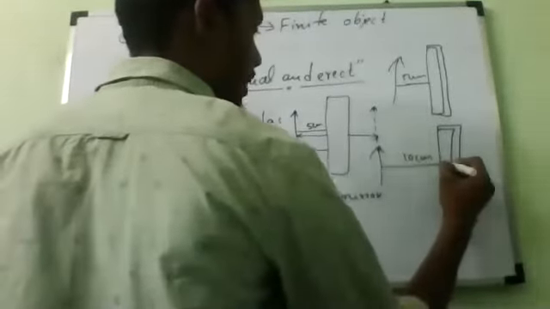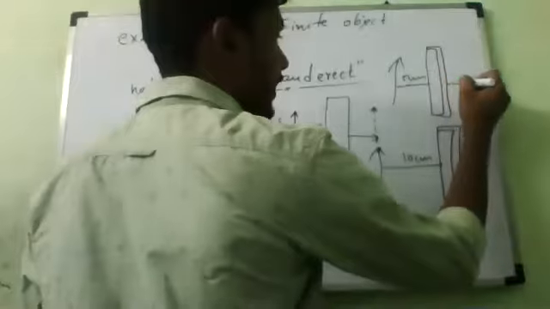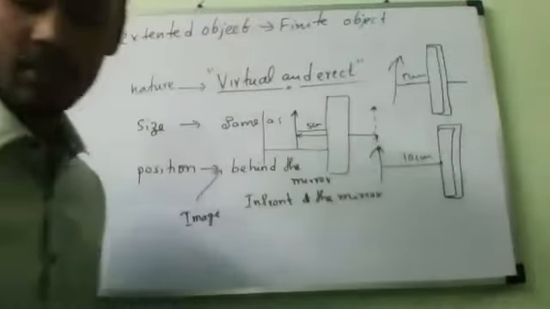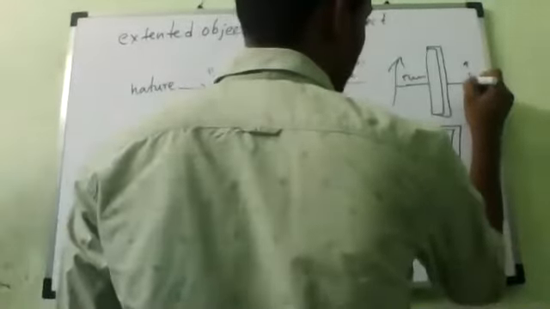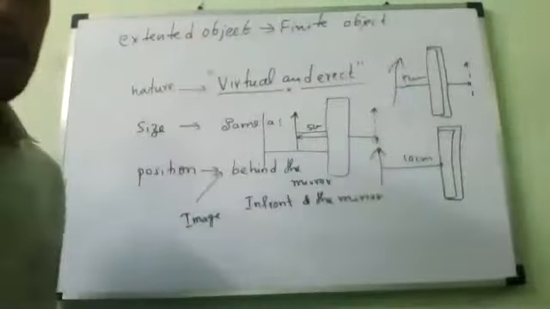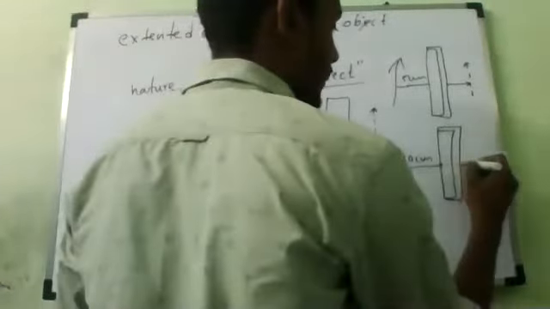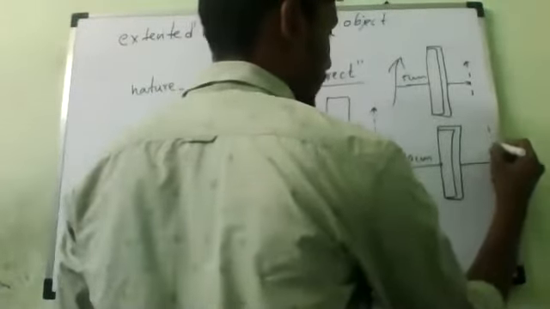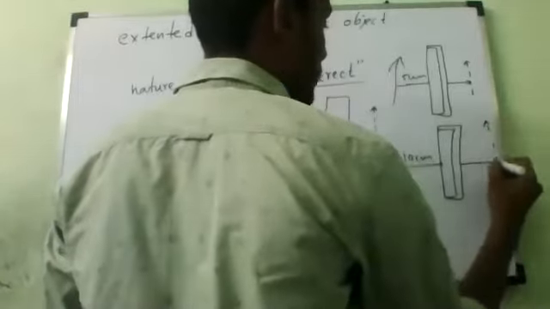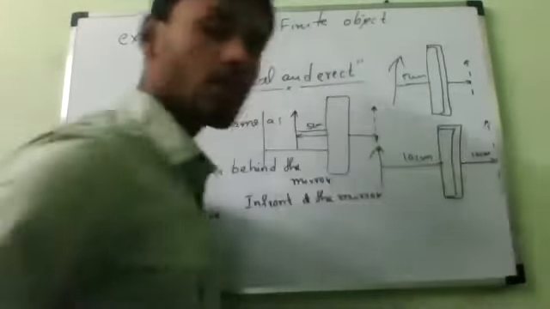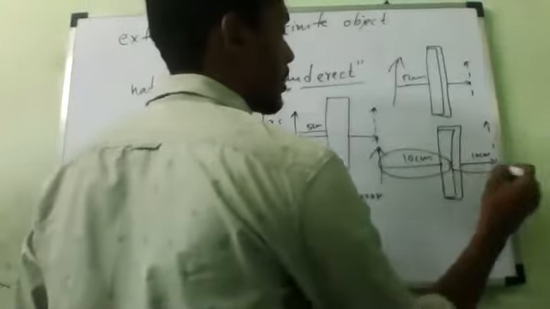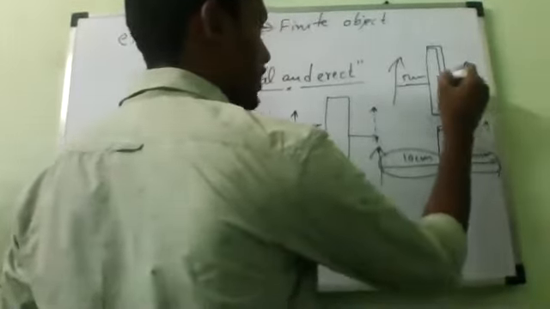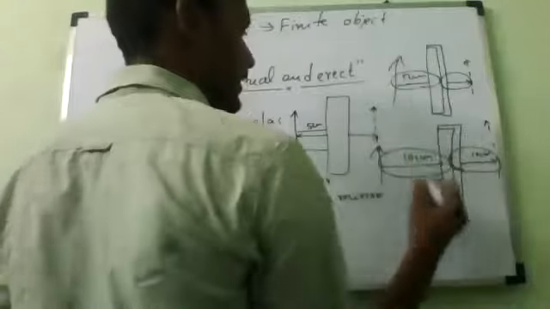Now, what about the image? Where will Arya's image form? Behind the mirror, at 5 centimeters. Yes or no? Yes, sir. As well as Kevin's image will form 10 centimeters behind the mirror. Is it yes or no? So always observe the distance from the mirror to the object and the distance from the mirror to the image. Is it equal or not?